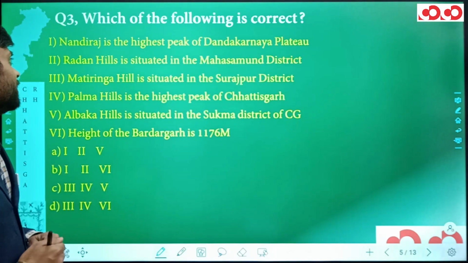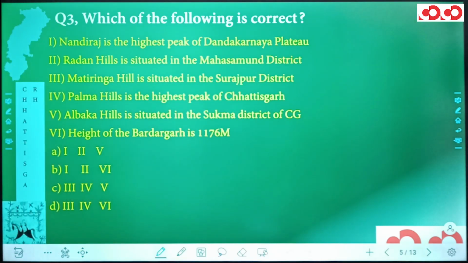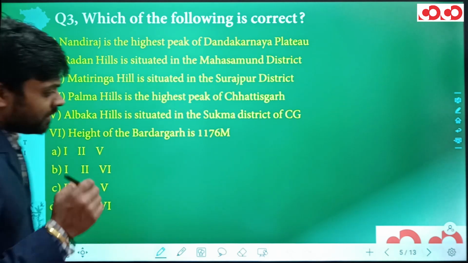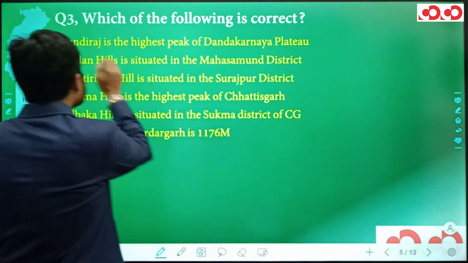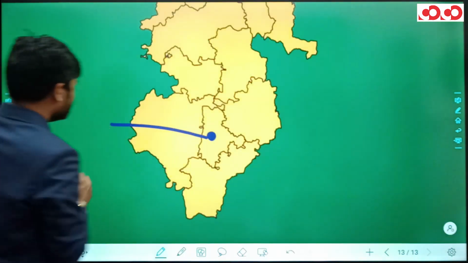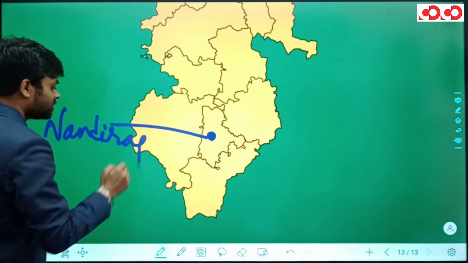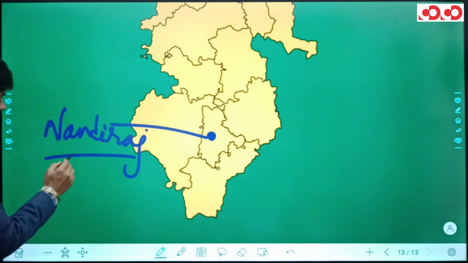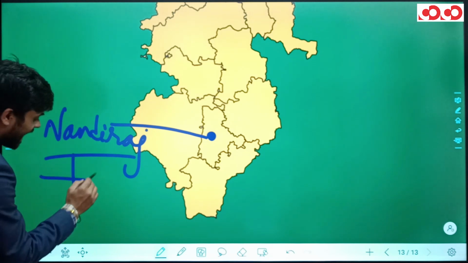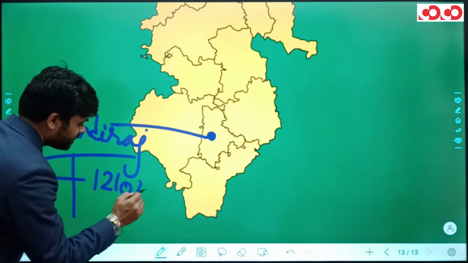Now, next we have a third question. Which of the following is correct? First, Nandi Raj is the highest peak of Dandakaranya Plateau. Now, regarding this Nandi Raj peak, it has the height of 1210 meters.